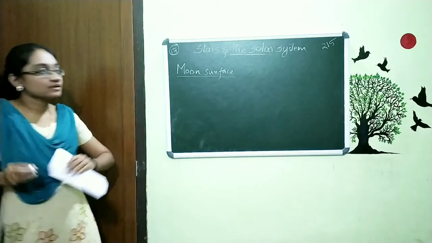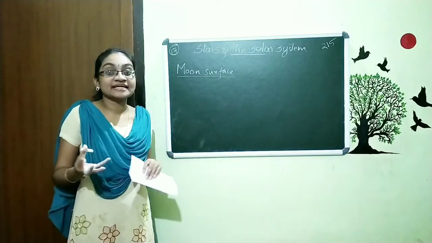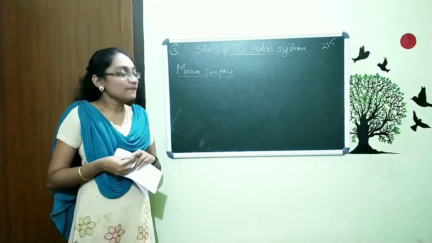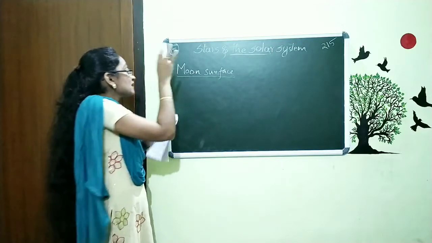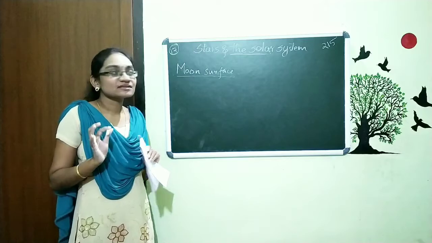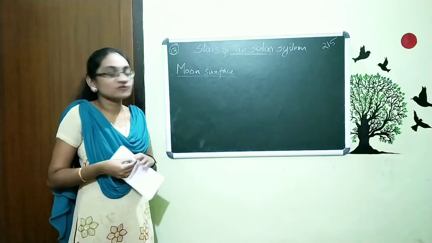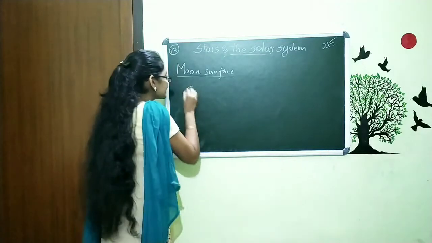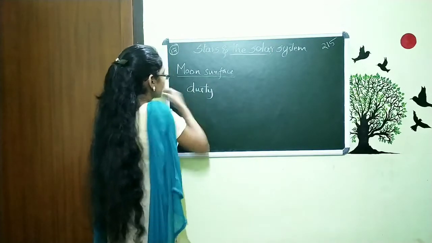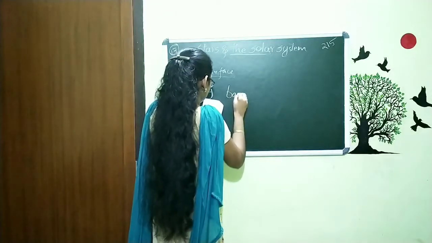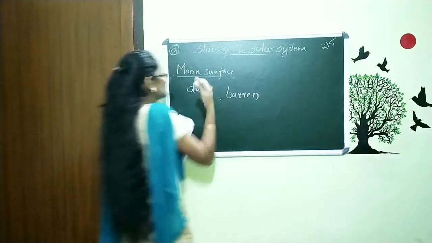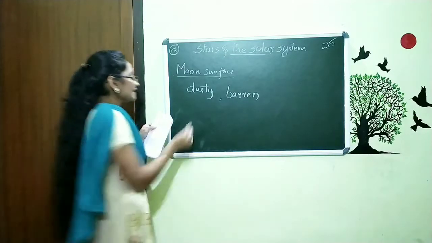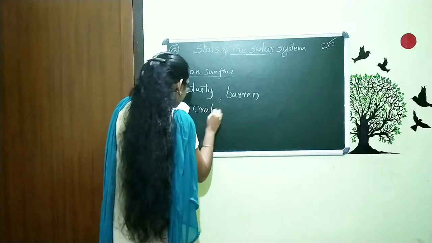Moon surface. When we are reading poems and stories like that, we are just making the moon a very fair and beautiful thing. But actually for the astronauts, the moon is something dusty and not so fair. So we can say the surface of the moon is dusty and barren.